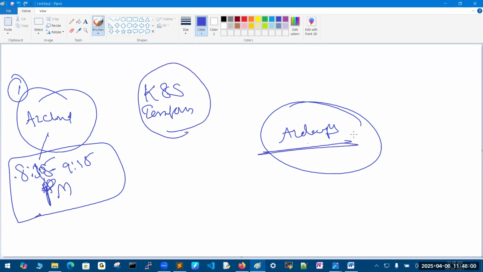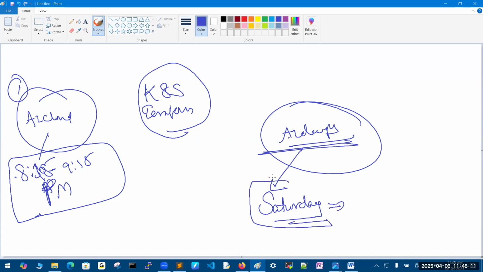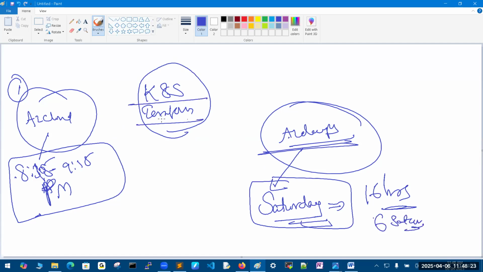And Azure DevOps is there. These 3 will come. Azure DevOps, I will take the sessions on Saturdays only, for the last 1 month. Only Saturdays I will take on Azure DevOps. It is hardly 16 hours of content. So we can estimate hardly 6 Saturdays. And Kubernetes and Terraform, regular sessions only. Generally 8:15 to 9:15. Those are the timings you will understand.